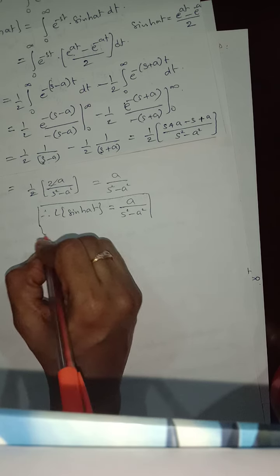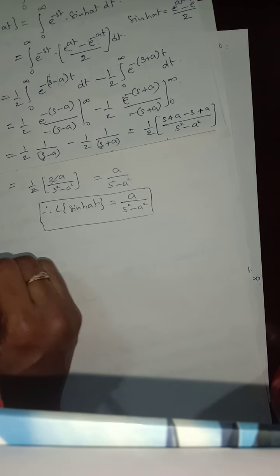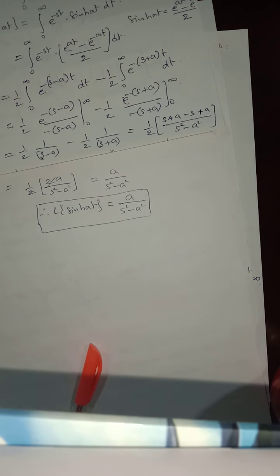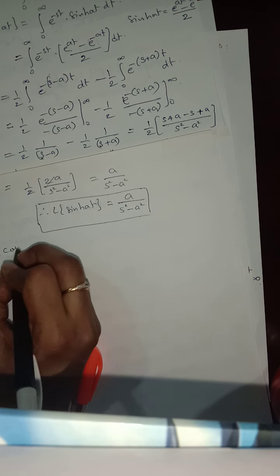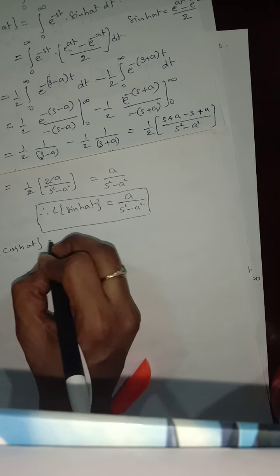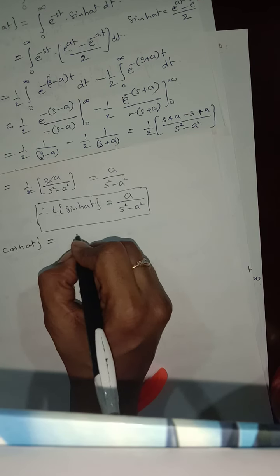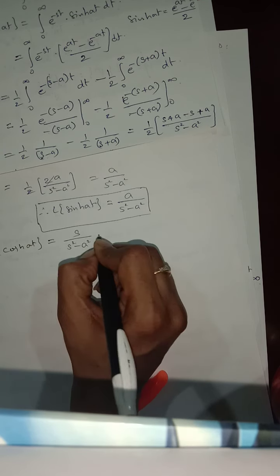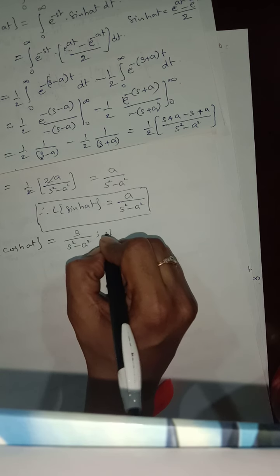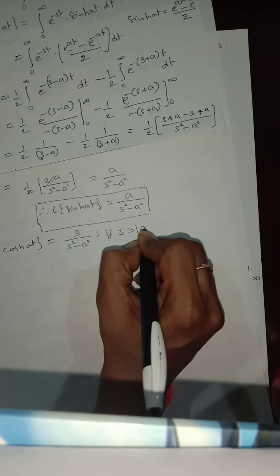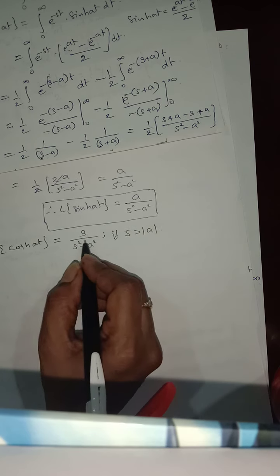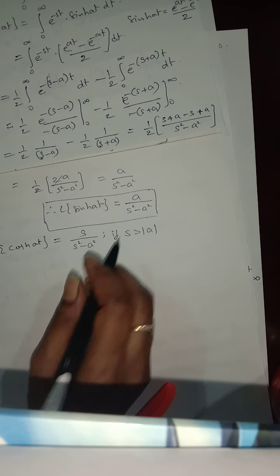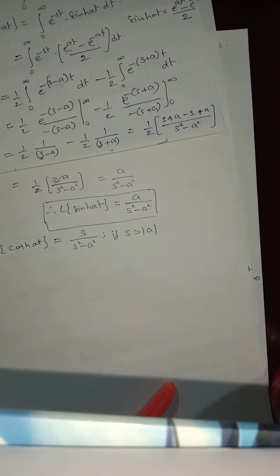Similarly, you can find L of cosh at. You should get s by s square minus a square if s is greater than mod a. So work this out by yourself and check whether you get the same answer or not. If you have any doubt, you can contact me.